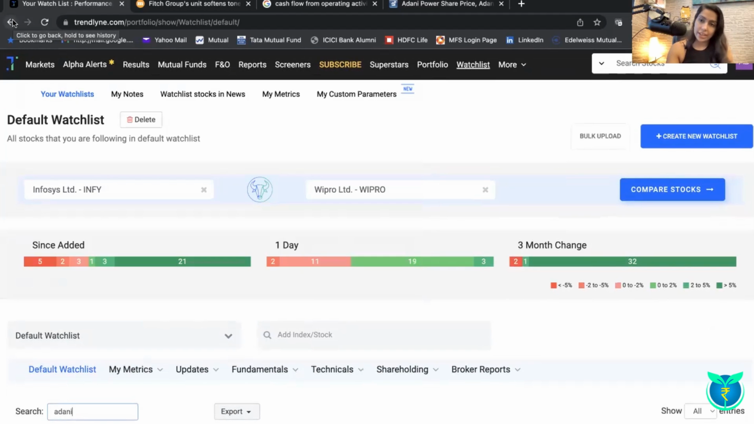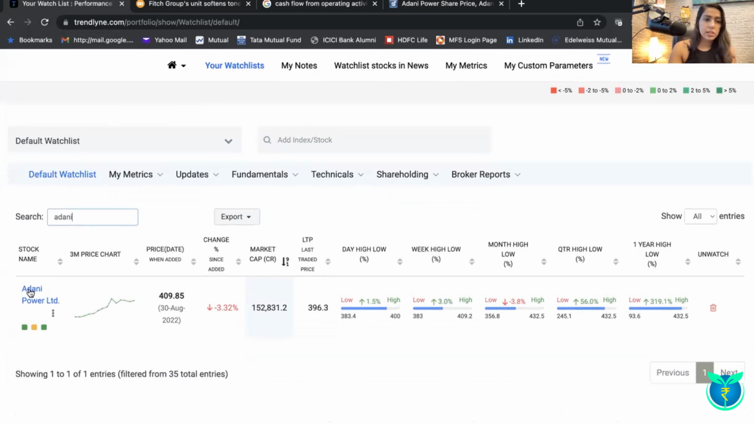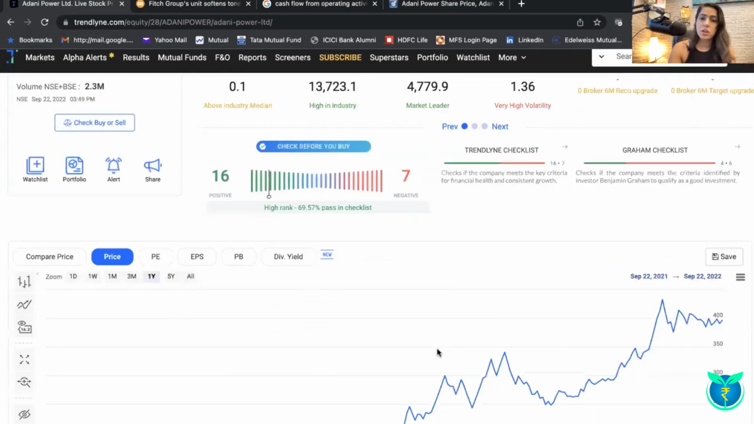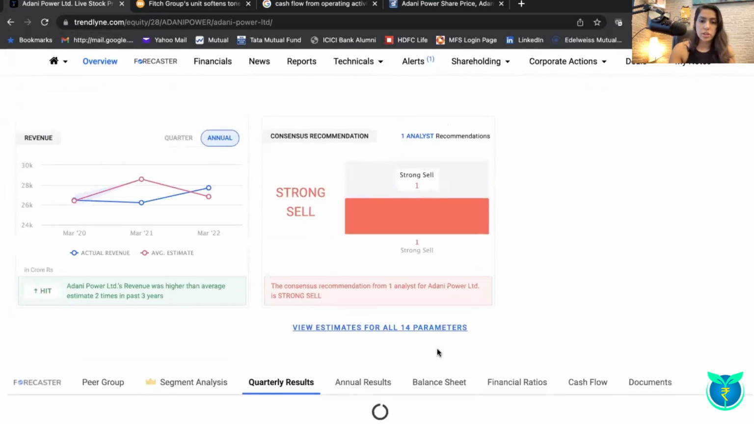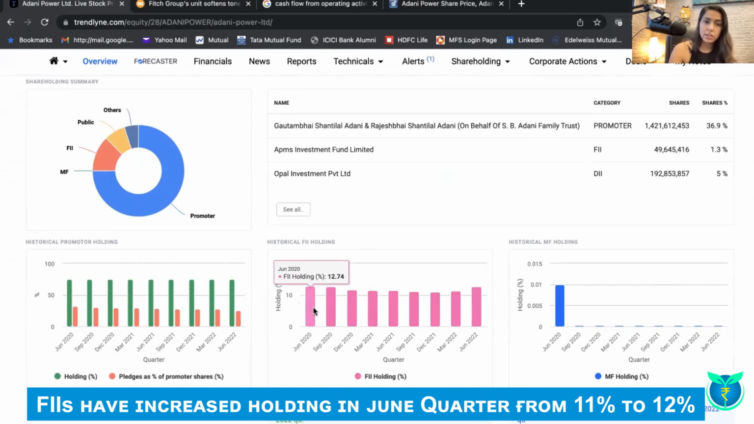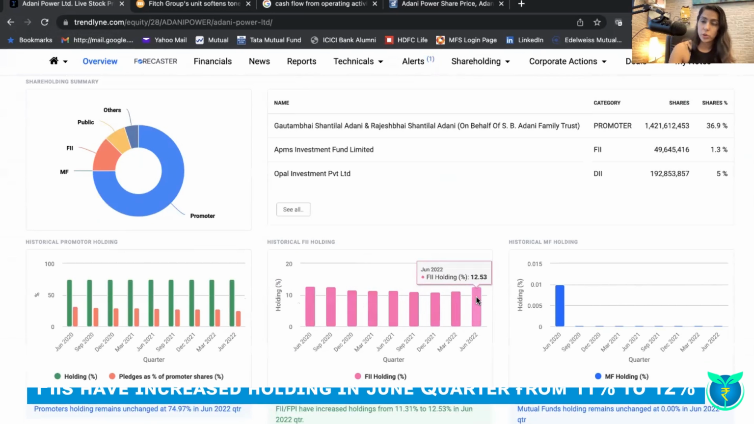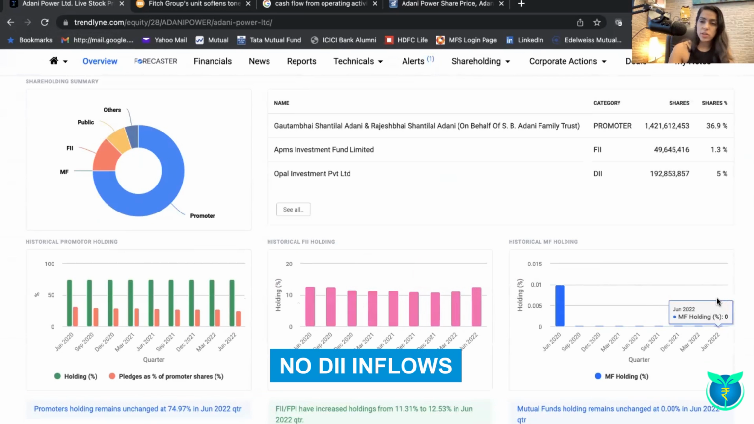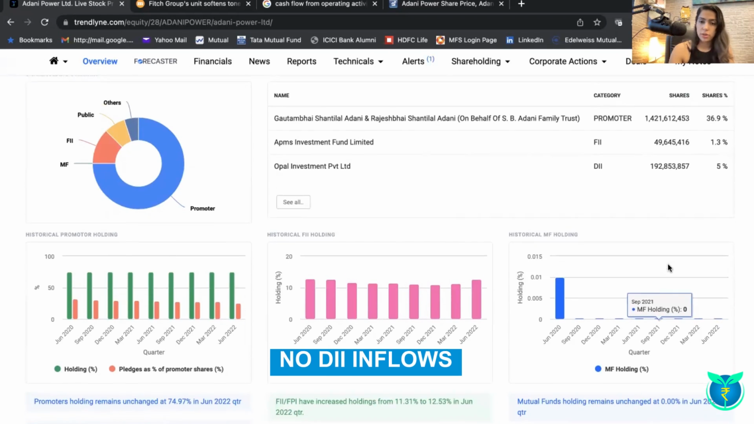Moving on to the fourth and final factor, which are the inflows within the organization. You can see the domestic institutional investor inflows as well as the foreign institutional investor inflows. Over the past 2 years, FIIs have largely been putting in money in the stock, and in the past 1 quarter, the FII contribution has only grown. Domestic institutional investors such as mutual funds and insurance companies are not putting any money in the stock.